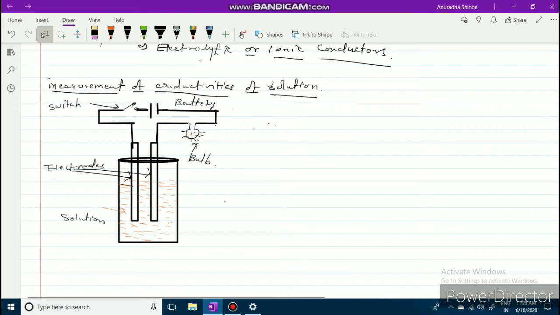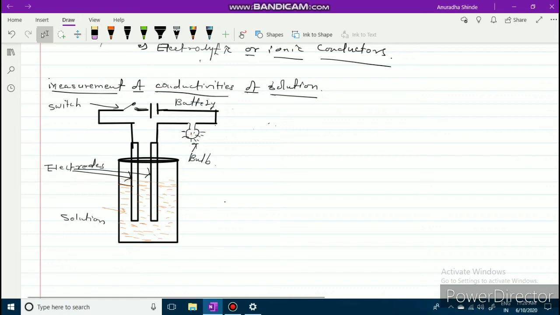Again, see, there are two metallic electrodes. One acts as the anode and the second acts as the cathode. Here, anodic oxidation and cathodic reduction take place. This electrode is attached through the switch to the positive part of the battery, and the negative part of the battery is attached through the bulb and the second electrode, which dips into this vessel containing solution. First, we will observe that the lamp will glow when the circuit is complete.